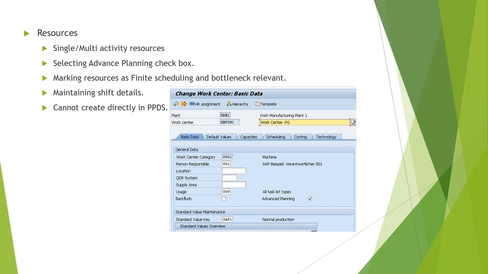For any particular resource, we can maintain downtime directly in PPDS, which we cannot maintain in HANA. So if a resource is not available for 2 days or 3 days, we can mark that downtime in PPDS directly on the resource. So that is referred to when you're scheduling the order on that resource.